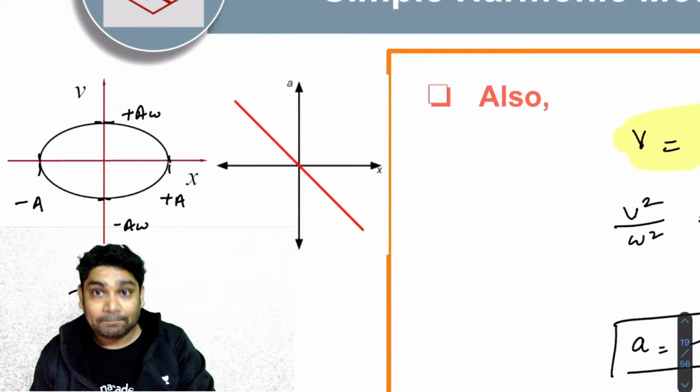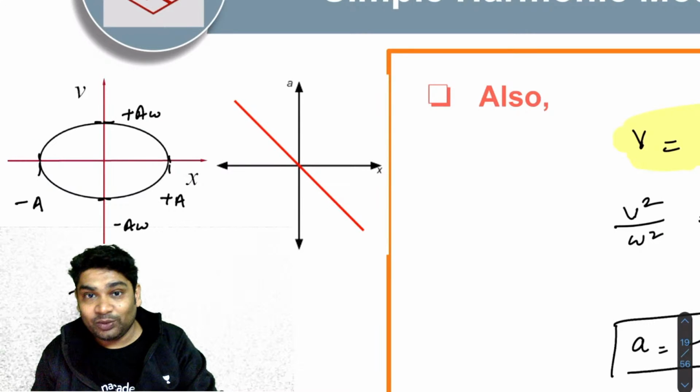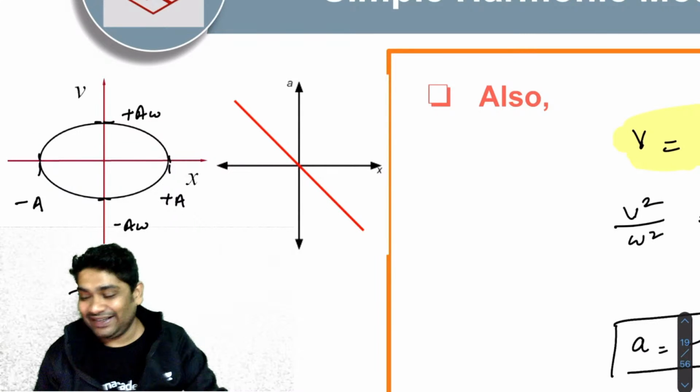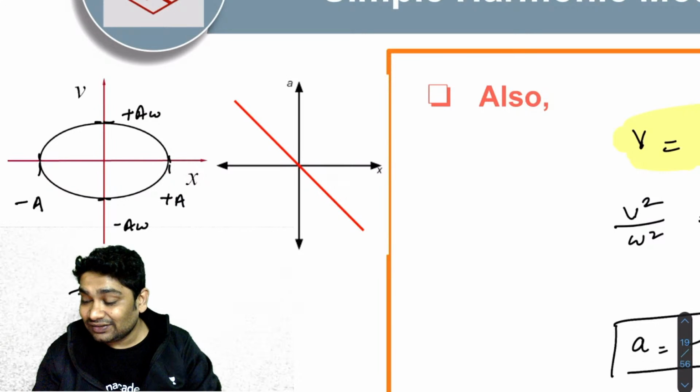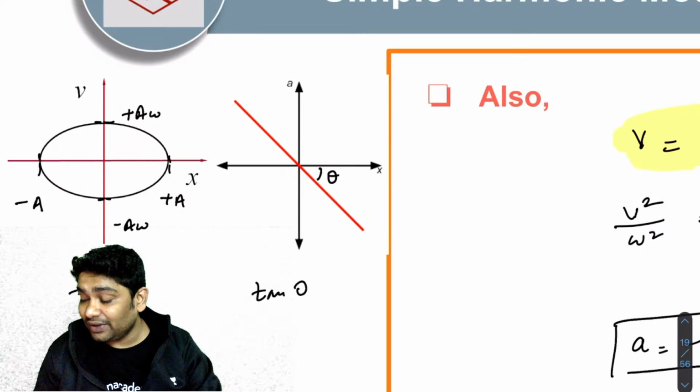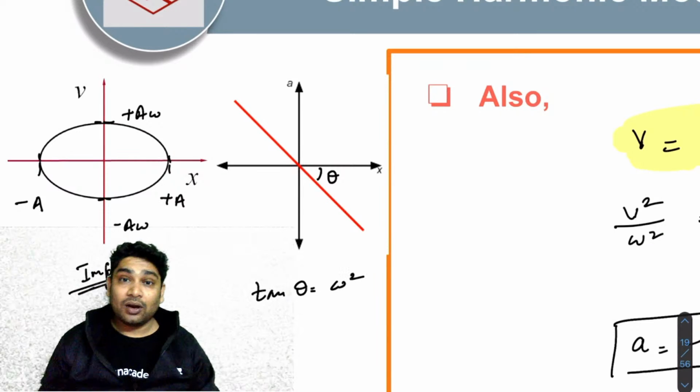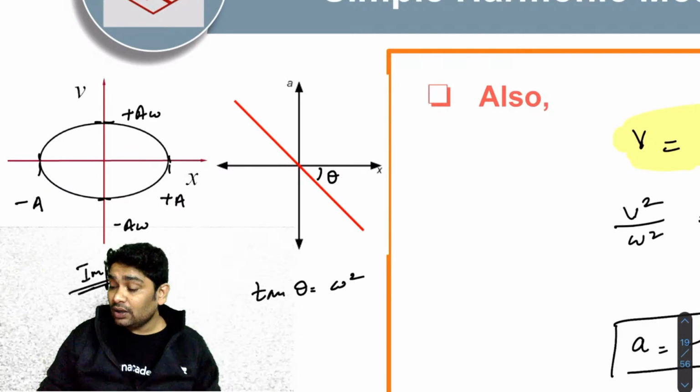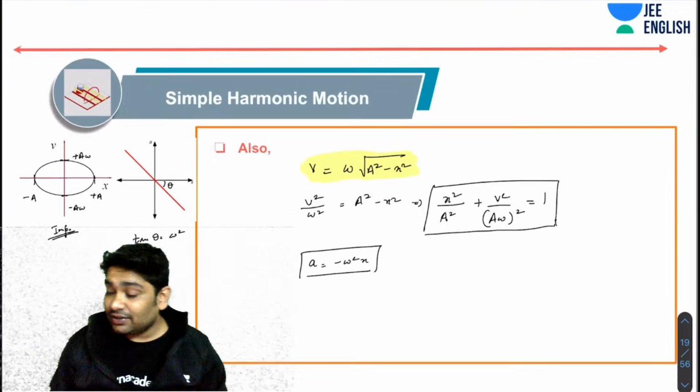Okay, where you will realize tan theta would be omega square. So again, this should be simple. This is theta, then tan theta, of course, right? Okay, so just remember these.